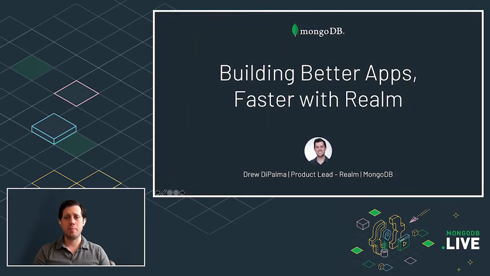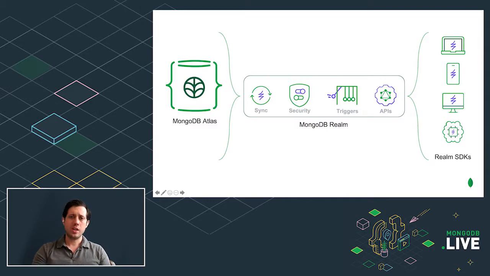I lead product for Realm, and today I'm going to be talking a little bit about building better apps faster with Realm. Now, typically when we talk about Realm, there are really two key pieces to it. The first is looking at your application and the device that it lives on, and for that we have the Realm SDKs. The Realm SDKs provide a mobile database optimized to live within your application and on your device, giving you local storage and the ability to interact with your data within your application.